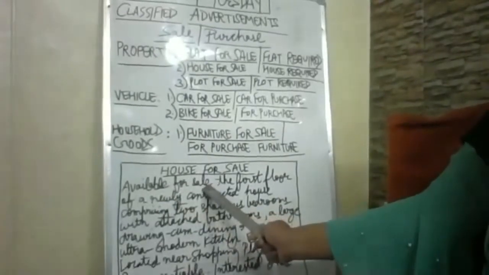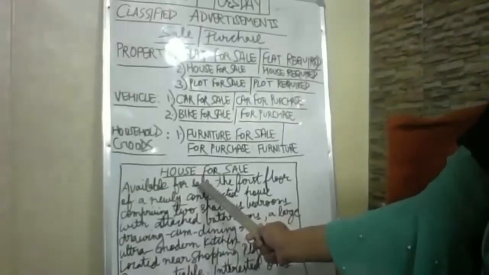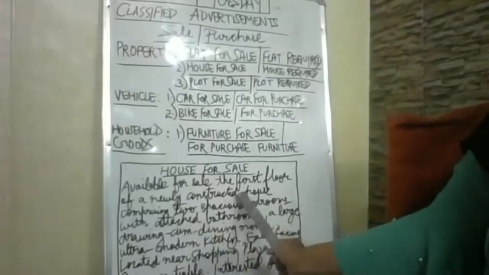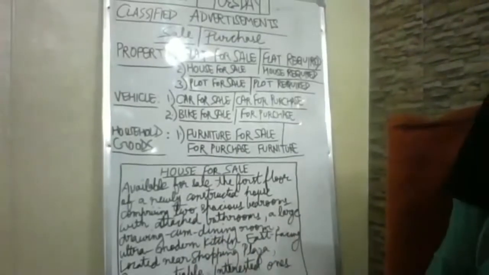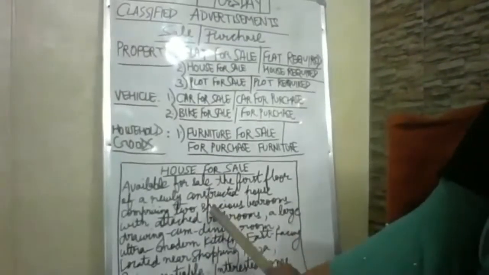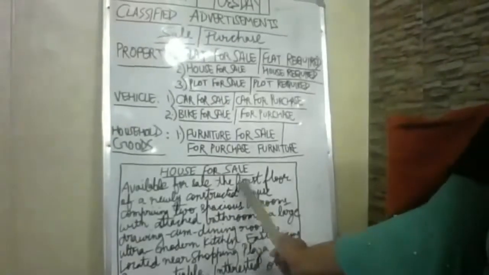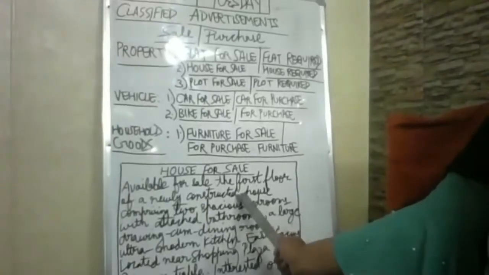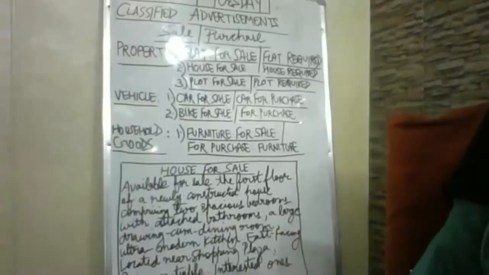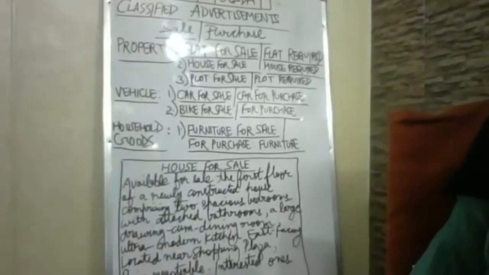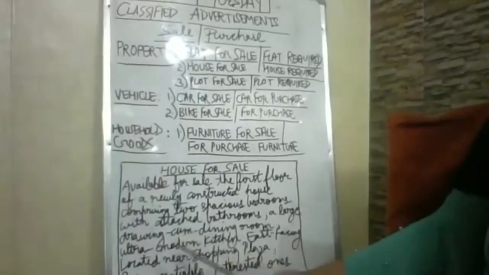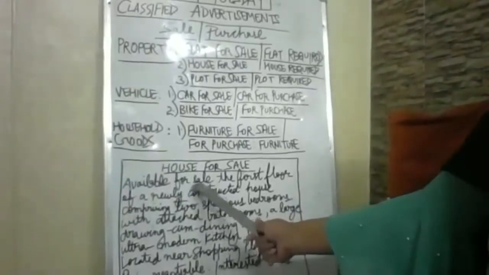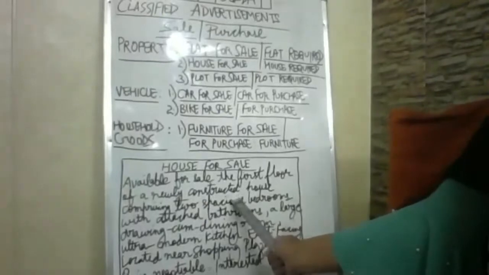Available for sale. Now, after mentioning available for sale, what is available for sale? The first floor of a newly constructed house. I have not written the statement here, but the statement of this answer is that the first floor of a newly constructed house is for sale, right? Draft an advertisement for the same. The whole complete house is not for sale in this, but even then you need not get scared. So you will write available for sale, the first floor of a newly constructed house